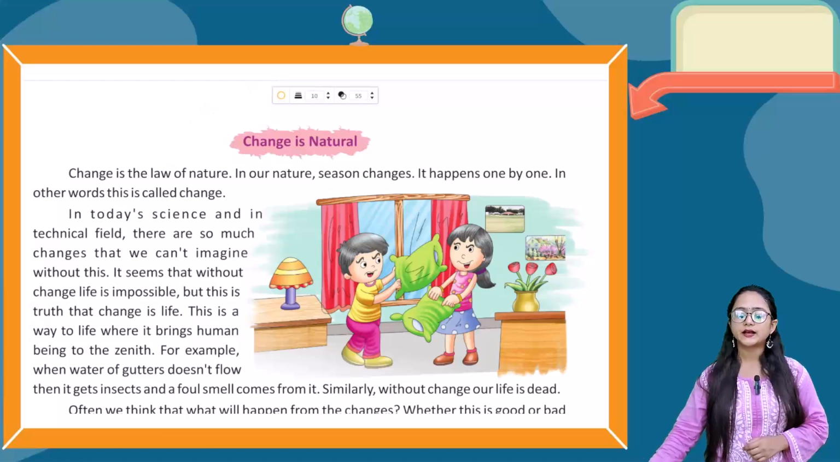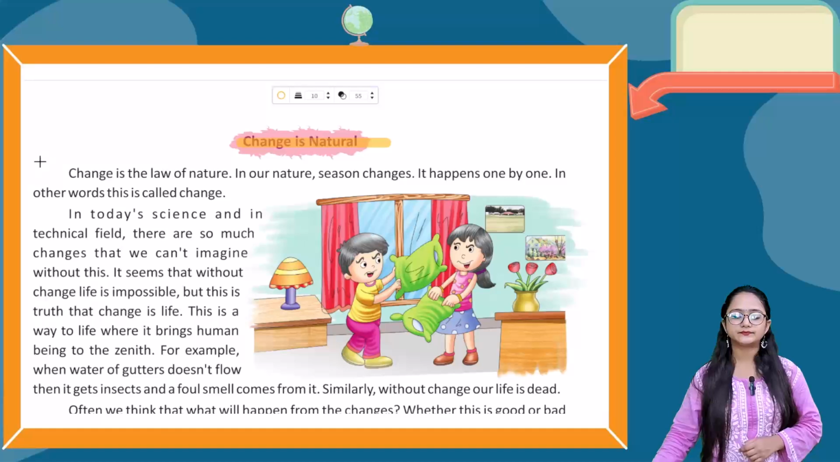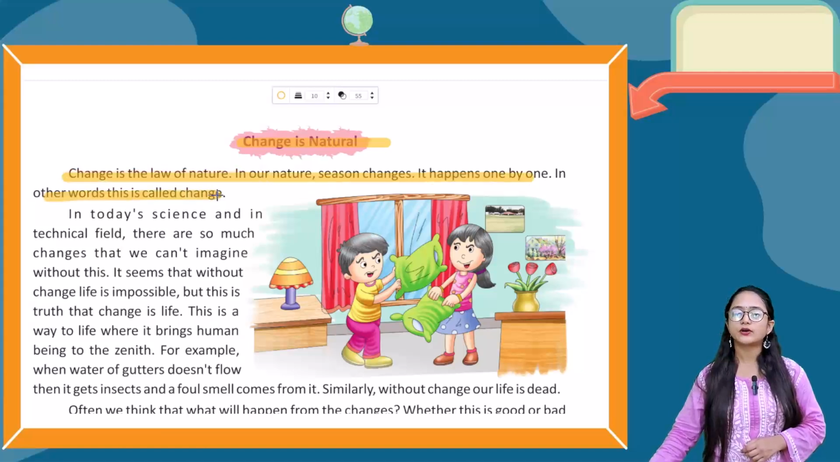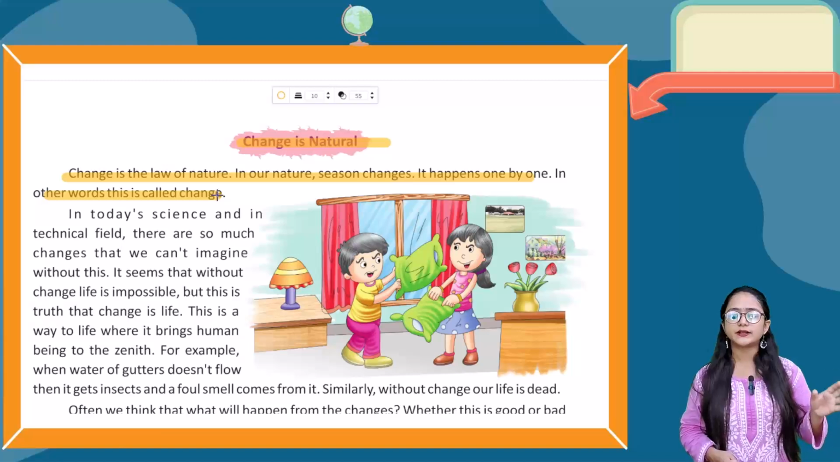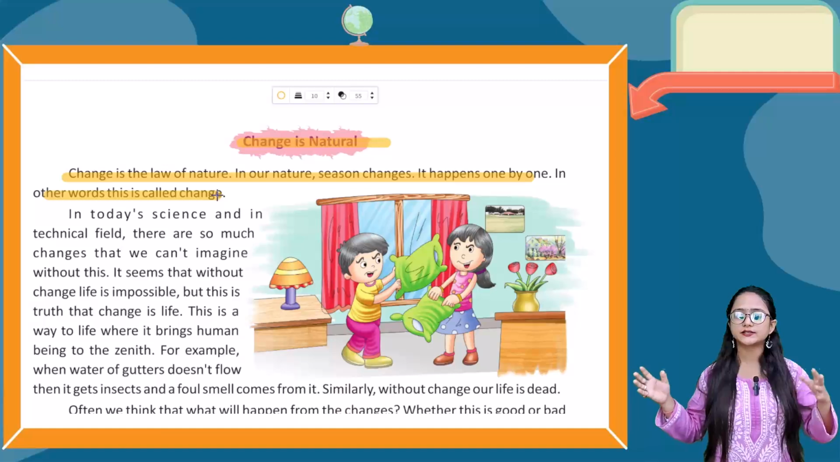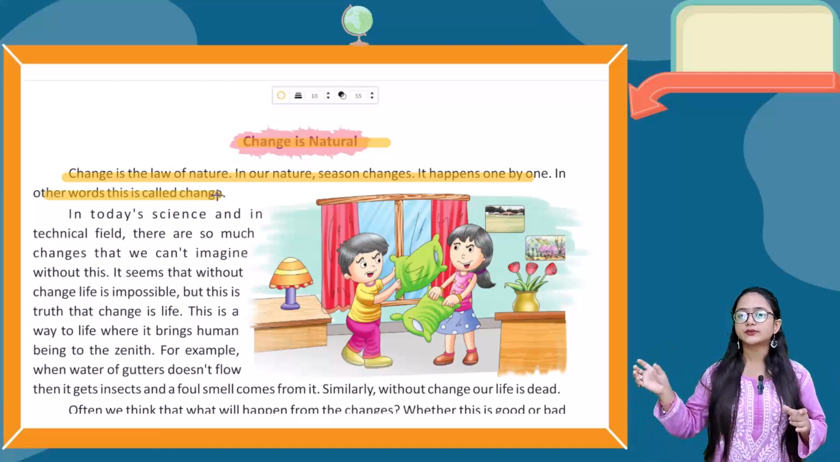The next paragraph topic is, change is natural. Change is the law of nature. In our nature, seasons change. It happens one by one. In other words, this is called change. In our nature also, the season always changes. Like summer comes, and after summer there is rainy season, then winter, then spring, then autumn. These all are changes. It happens one by one. In other words, this is known as change.